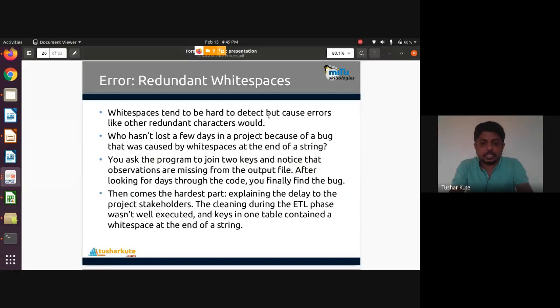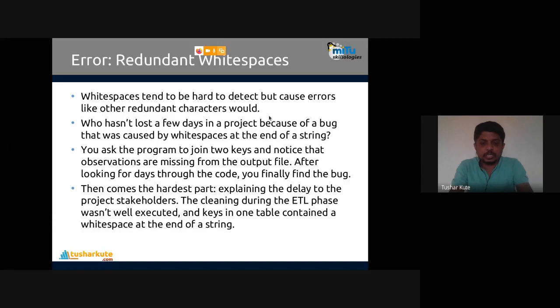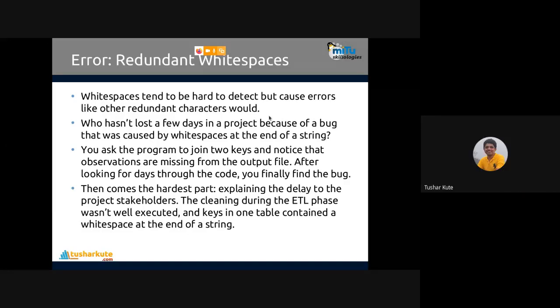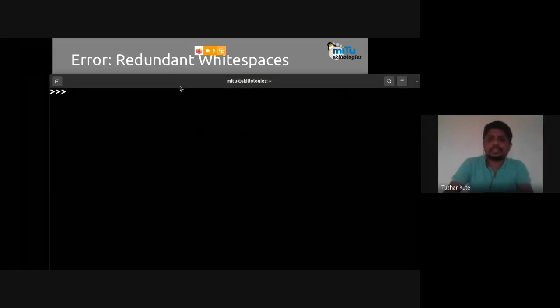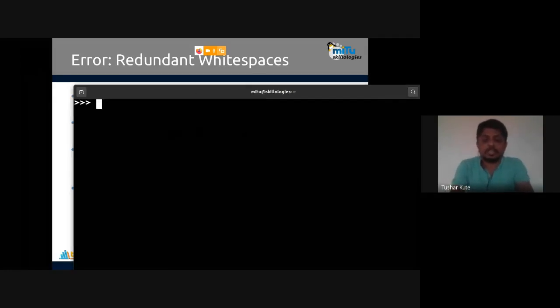Okay, so this is what we require. The hardest part is explaining the delay to the project stakeholders. They didn't find the error, actually why it's happening like that, and because of the spaces which are present, we got the errors generated. White space was present at the end of the string. In the key, it was present. See, for example, someone has created something like that. It's a practical application actually. For example, let's say x is equal to, I'm creating a dictionary here.